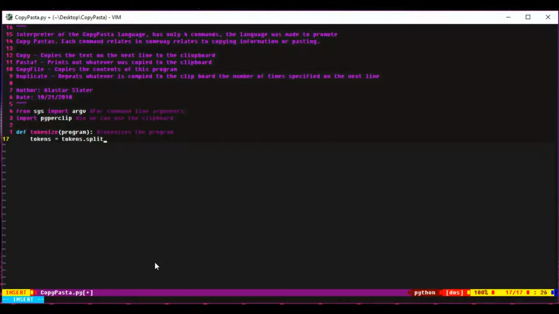each line as a separate element in the list, and there's technically an error here which I'll catch later. It should have been program.split and not tokens.split, but I'll fix that later in the program. Then what I decided to do was add a new line character to each one of the tokens, so each one of the commands or values. I'm pretty sure later I actually remove that because I realized I don't really need it, but that's besides the point.